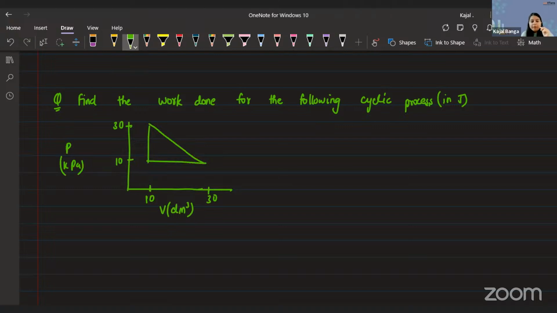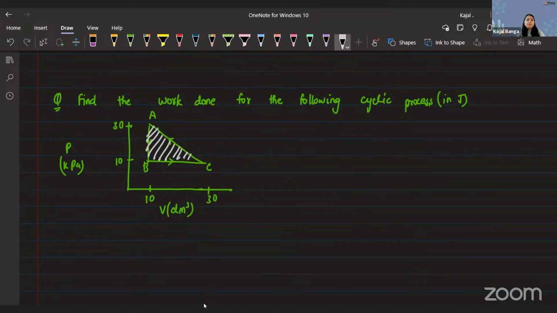If I'm labeling it, the arrows were in this direction, like you were going like this, and this. Let's say this is A, this is B, this is C. Typical question, we know how to approach this one. Whenever you have to find the work done in a graphical manner or in a cyclic process, you know what you have to find: just the area under the curve.